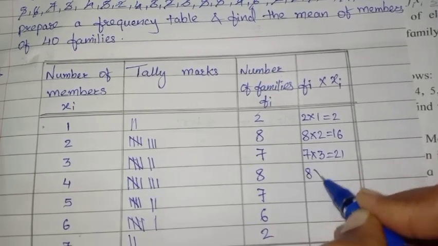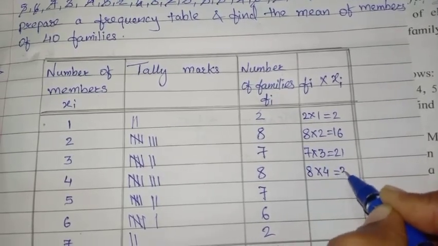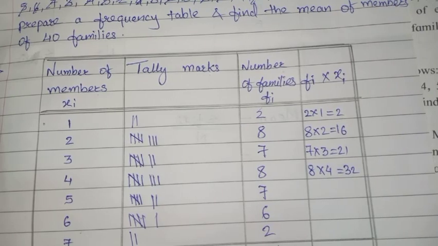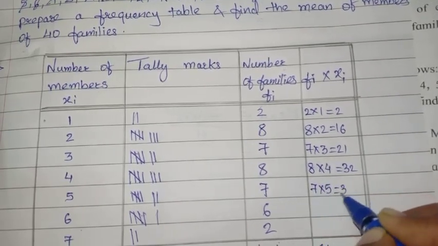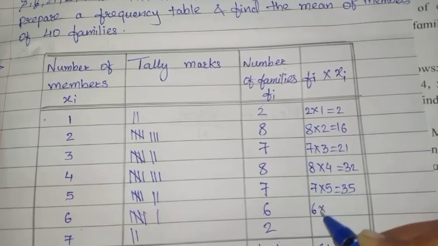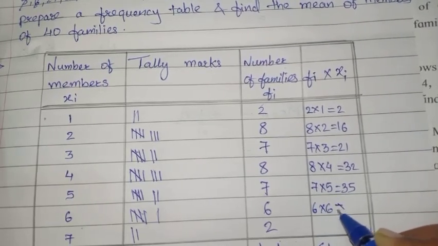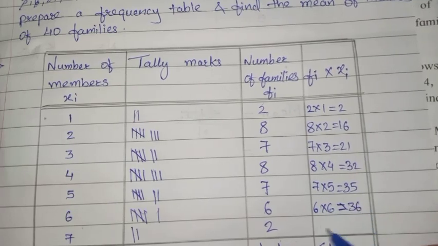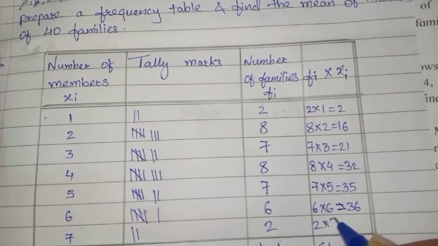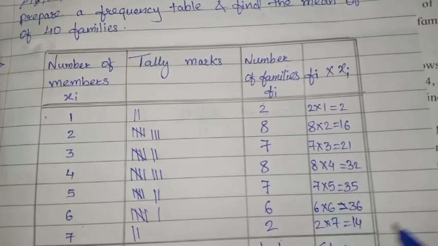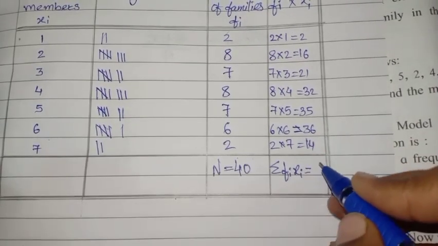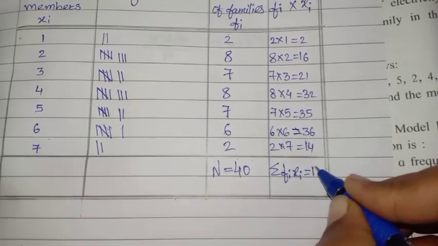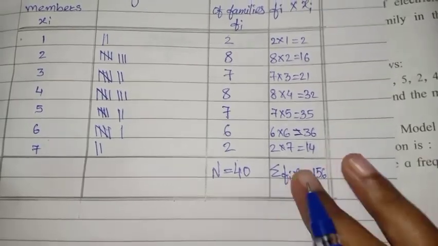Then 8 into 4, 32. Then 7 into 5, 35. Then 6 into 6, 36. Then 2 into 7, 14. Now we have to add all these numbers. Here you will get answer 156 after adding all these numbers.